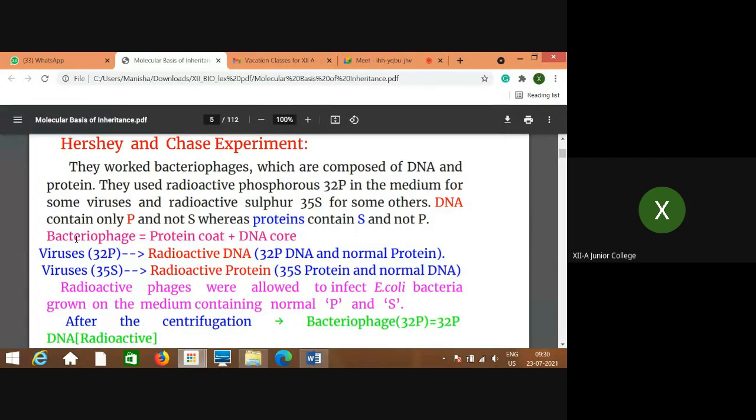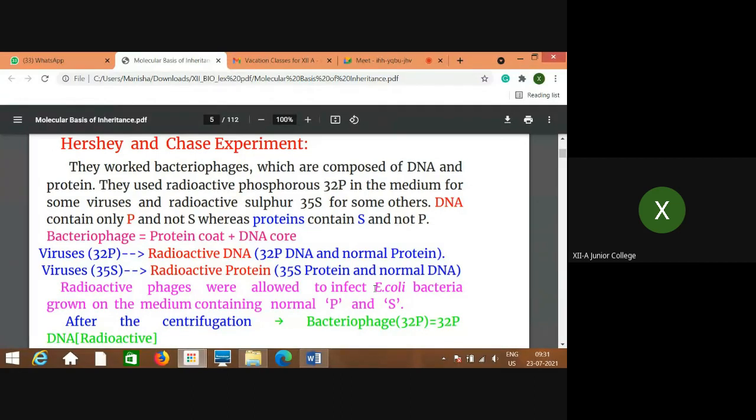Whereas in the second type of viruses, that is S35, that means radioactive protein, the outer coat will be radioactive, and the inner material, that is the core, that DNA will be normal. Coat will be radioactive and core will be normal, because normal DNA is present inside at the center, that is the core, right? So radioactive phages were allowed to infect E. coli bacteria grown on the medium containing normal phosphorus and sulfur.